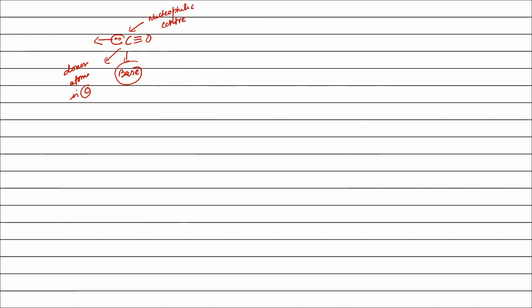When carbon monoxide bonds with metal, that is in case of metal carbonyl, then this will become an electrophilic center, and oxygen becomes the nucleophilic center. This is called ambiphilic, as you have heard in organic chemistry, ambiphilic, nucleophilic center.